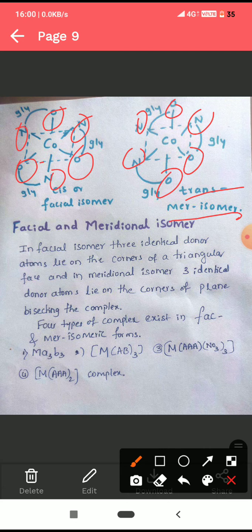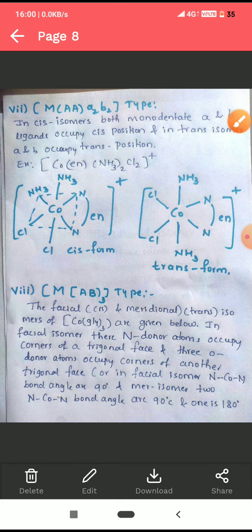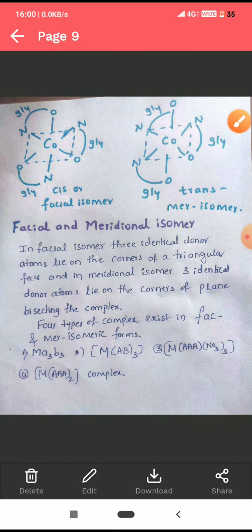Okay, this is about MAB3 type of isomers. Then what are facial and meridional isomers? Here we are writing facial nothing but cis, meridional nothing but trans. In facial isomer, 3 identical donor atoms lie on the corners of the triangular face.